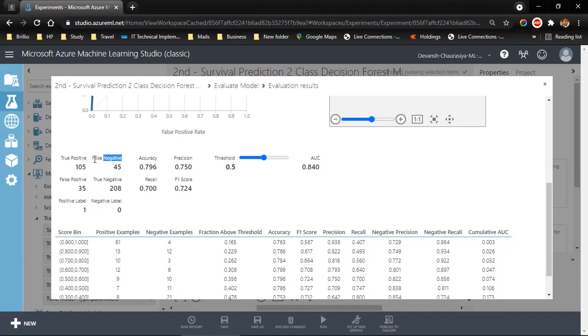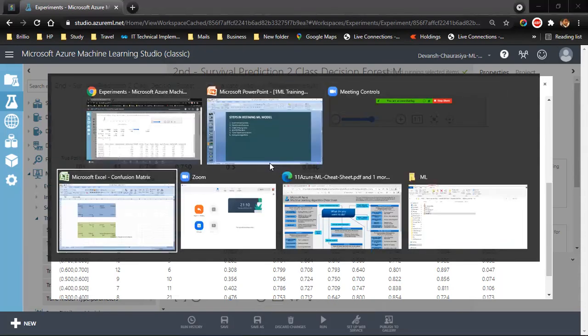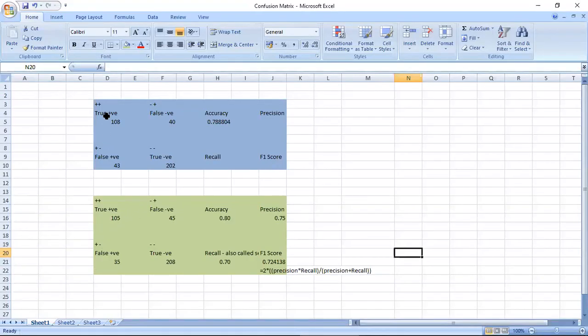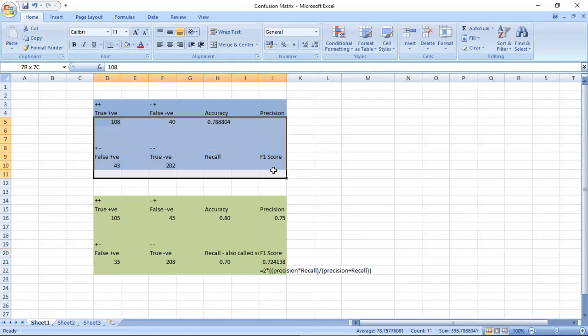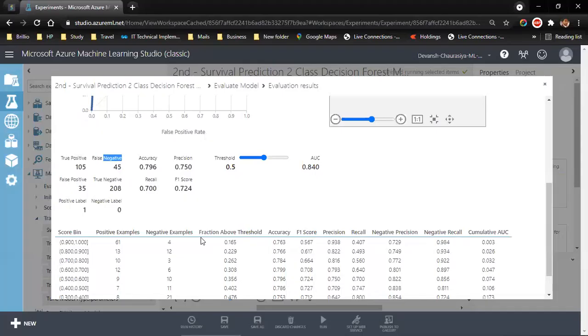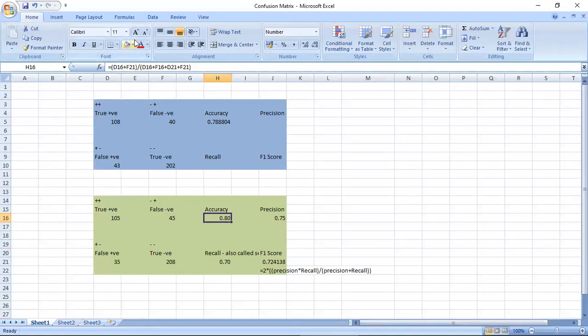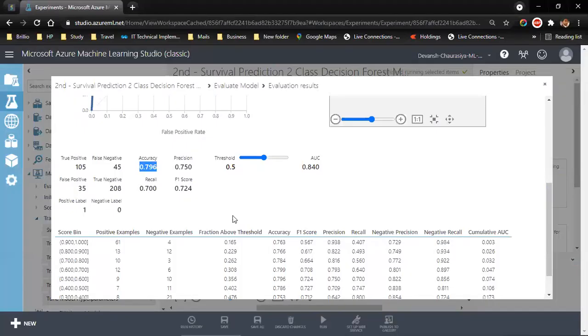Now what we have to do is match this with our previous numbers. I have already kept the numbers over here. This was our previous number. Accuracy was 78%. This time accuracy is almost 80%. So our accuracy has increased. Let me mark it green.